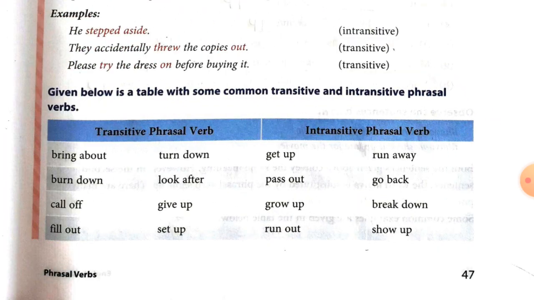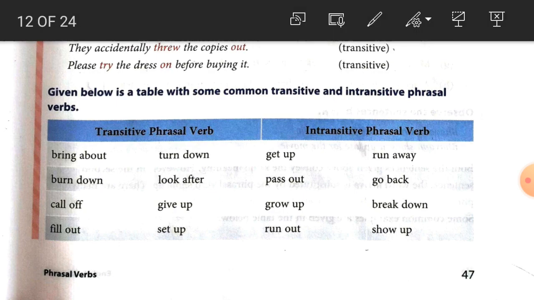Now students, some more examples are given here. First sentence: he stepped aside. Here there is no object, and that's why this one is an intransitive phrasal verb. Now the next one, students: they accidentally threw the copies out. So here what is the copies? The copies is the object, and that's why it is a transitive phrasal verb.